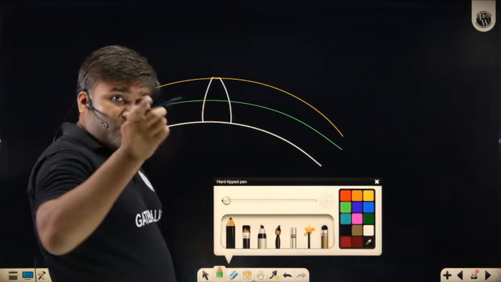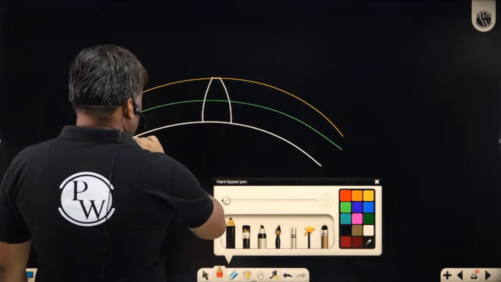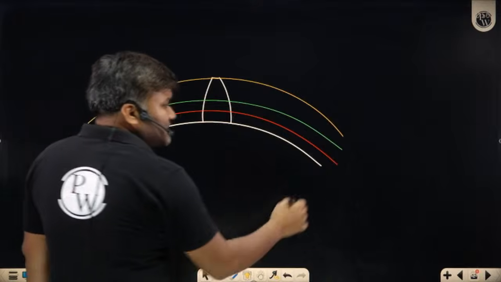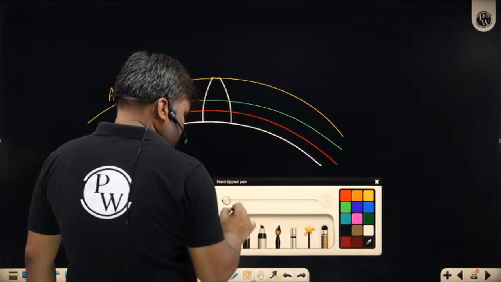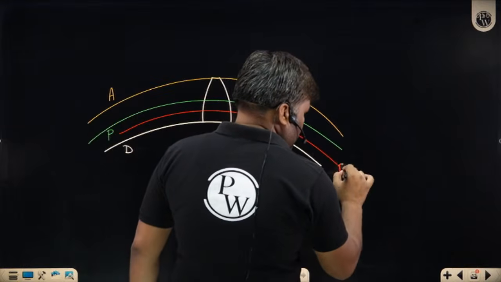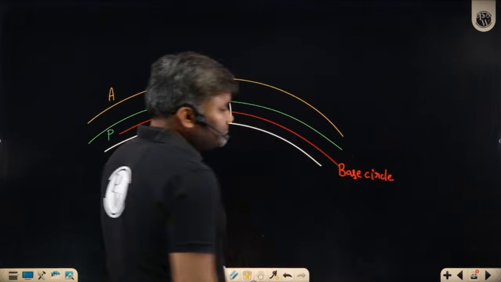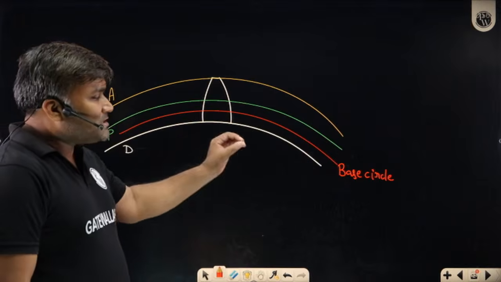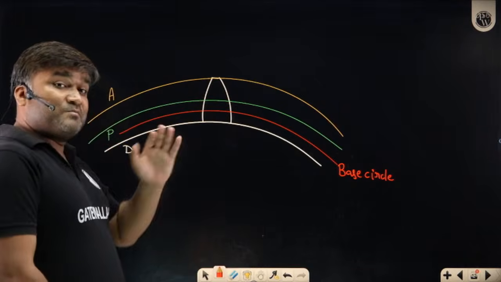And one more new circle I have for involute gears, this is called the base circle. The base circle lies below the pitch circle and above the dedendum circle.